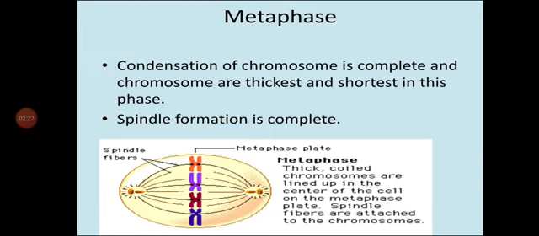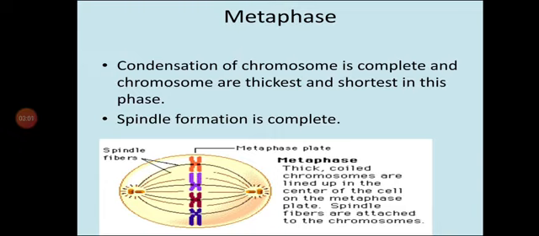You can see this is the equatorial plane, and these are the poles. All the chromosomes are in a line at the equatorial plane. So in metaphase, what happens? You can remember this in this way: metaphase starts with M, and all the chromosomes come in the middle, that is the equatorial plane, which also comes with M. So metaphase is middle. Chromosomes are arranged in the middle, at the equatorial plane.